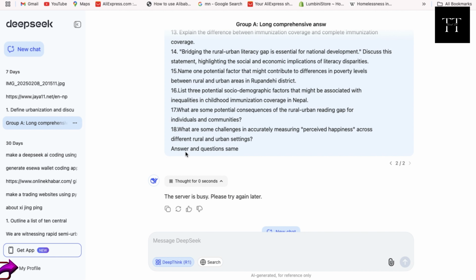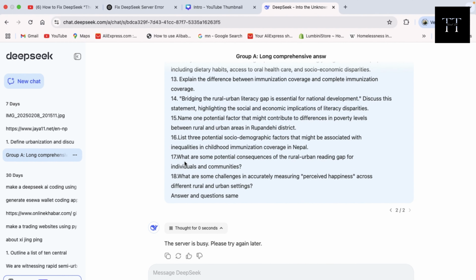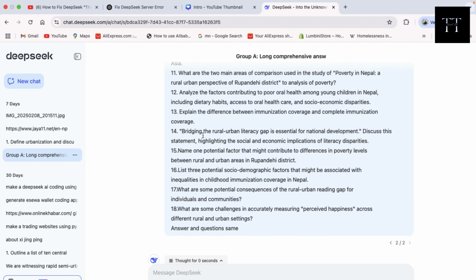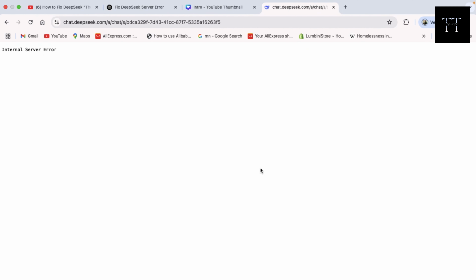And the third thing you can do is avoid peak hours. During morning and evening, you can also wait for a couple of minutes and refresh your page and see if this fixes your problem. Just like so, you guys, this is how you can avoid it.